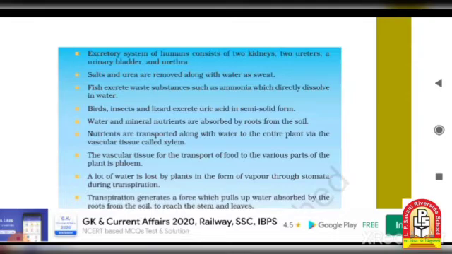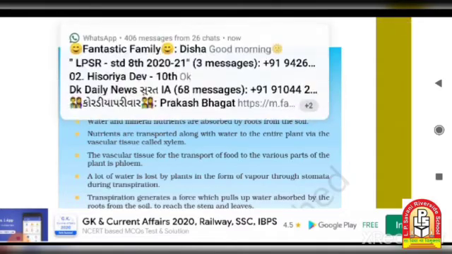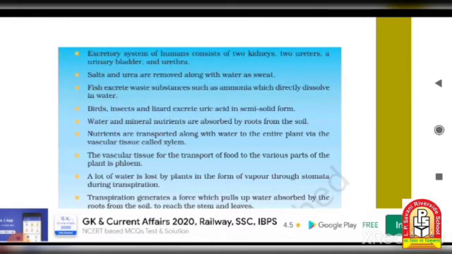Birds, insects and lizards excrete uric acid in semi-solid form. So birds and lizards use uric acid in semi-solid form. Then, the vascular tissues for the transportation of blood to the various parts of the plants.